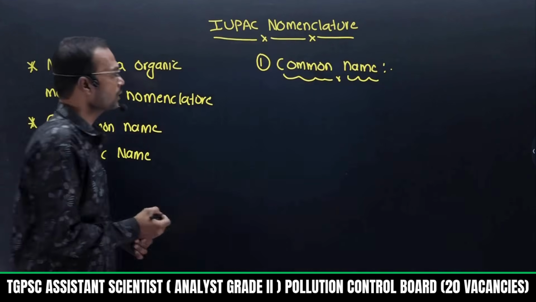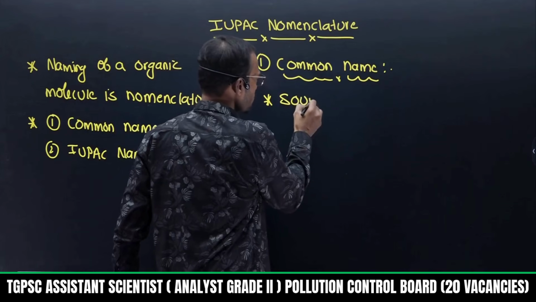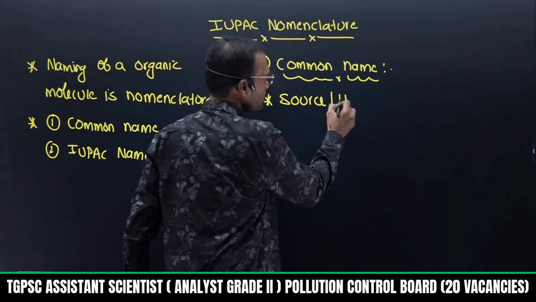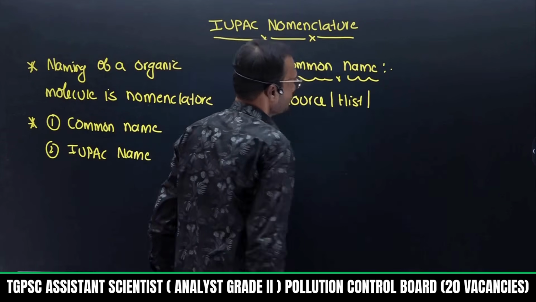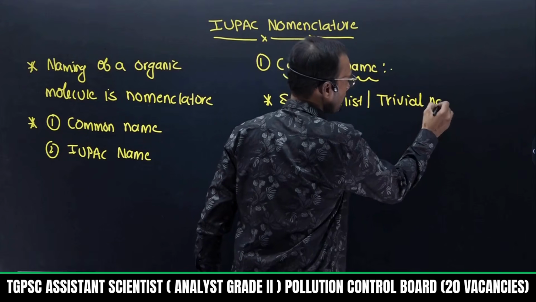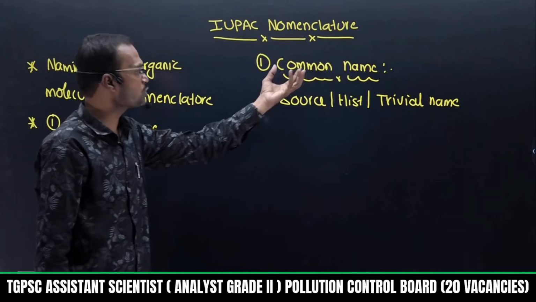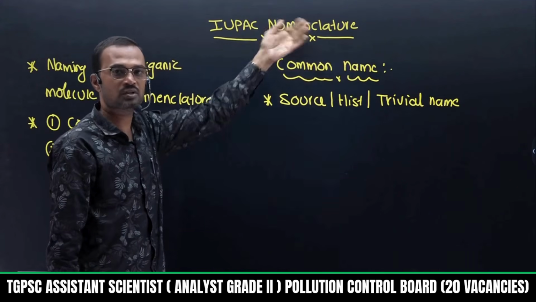Common name is nothing but giving the name of an organic molecule by using a source name. From where it is extracted and what is the history of that molecule. This is also called a trivial name. Trivial name means previous history, the source from where it is extracted.